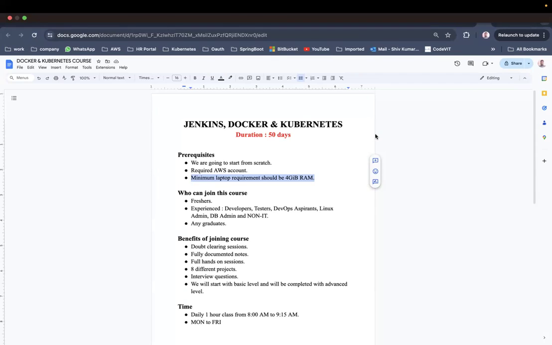If you install Docker, it might affect other applications already on your laptop. That is the main reason why I am telling you to use Docker on an AWS server, not on your local machine. But if you want to use it locally, the minimum requirement should be 4 GB RAM.